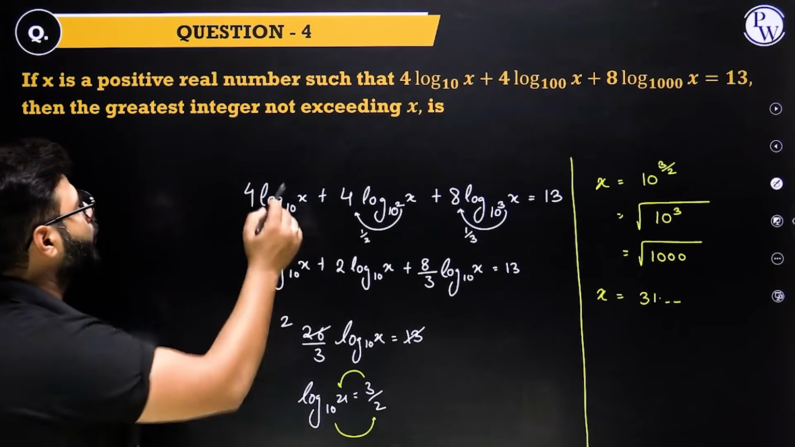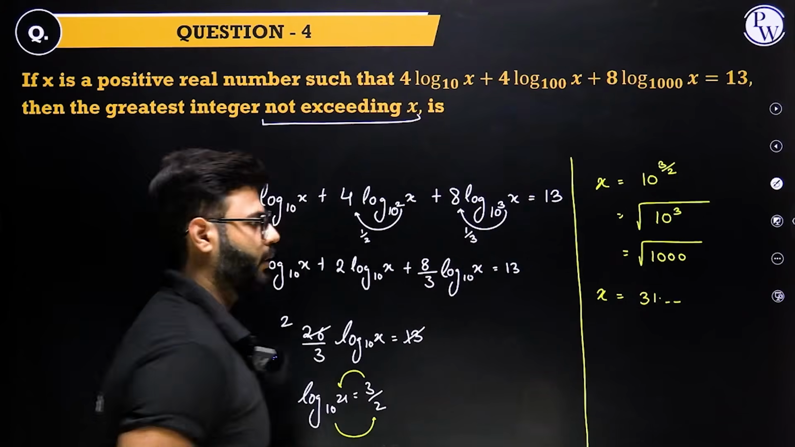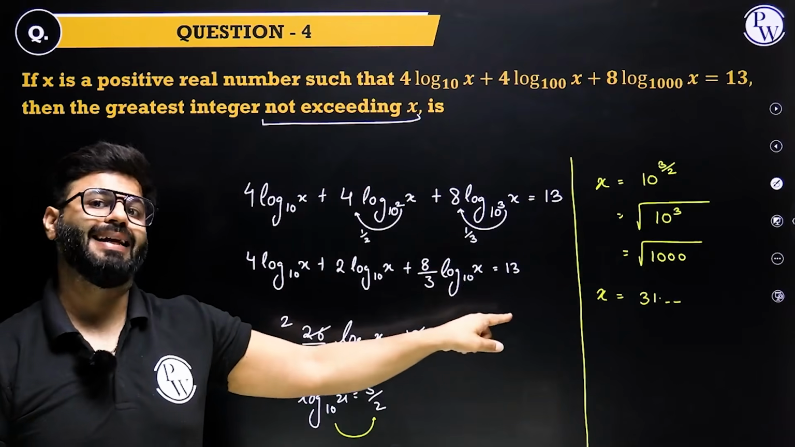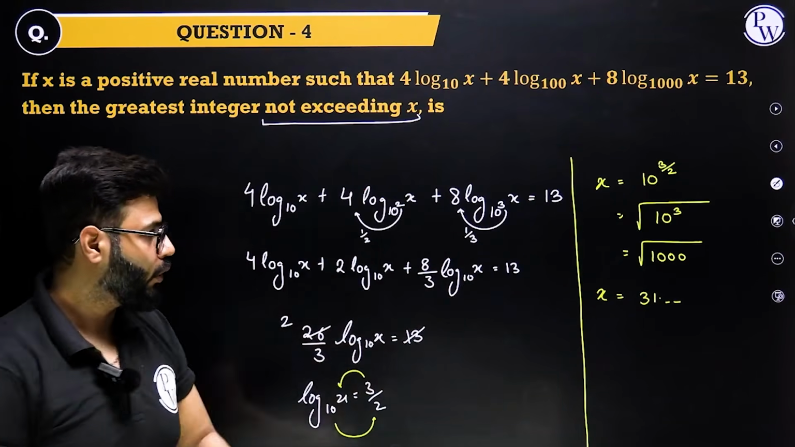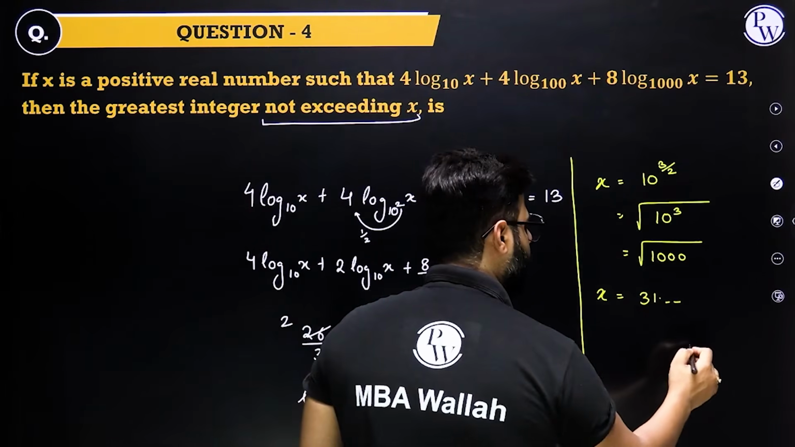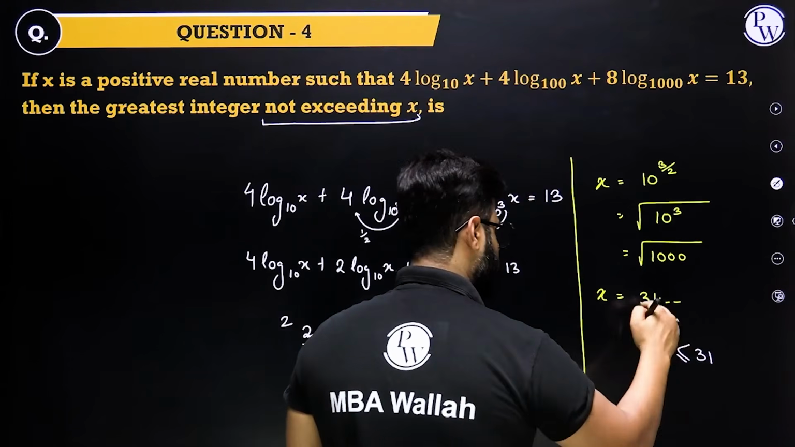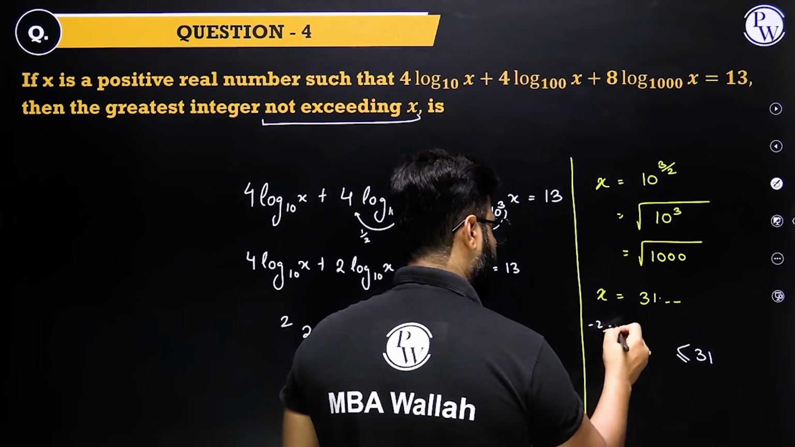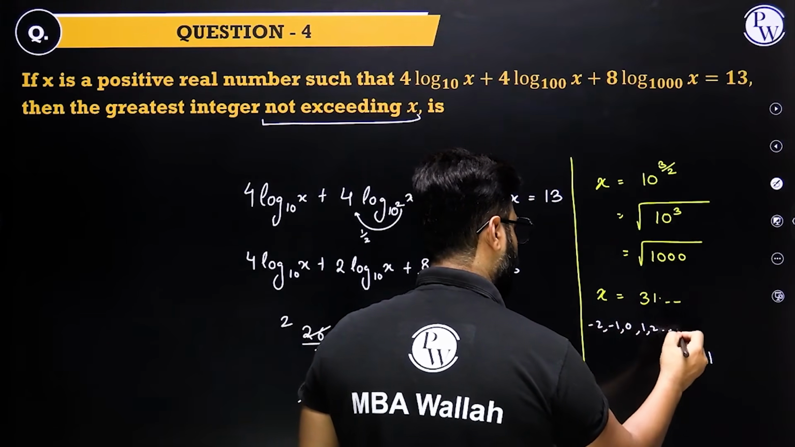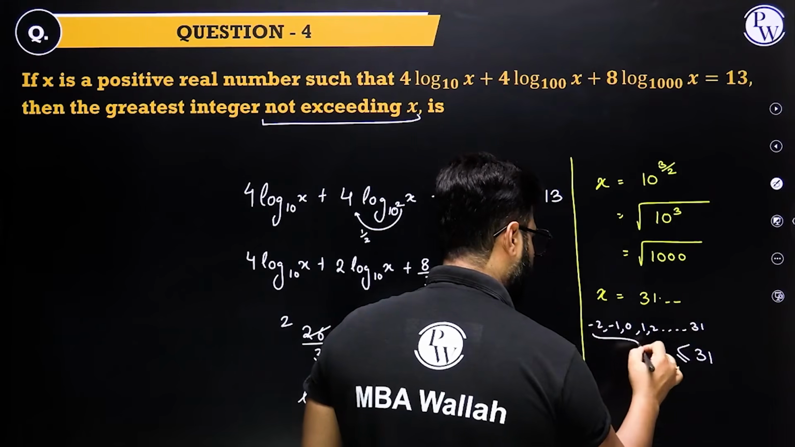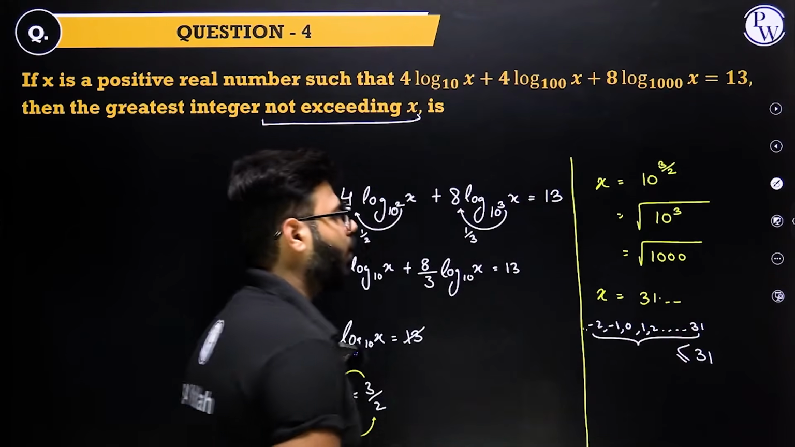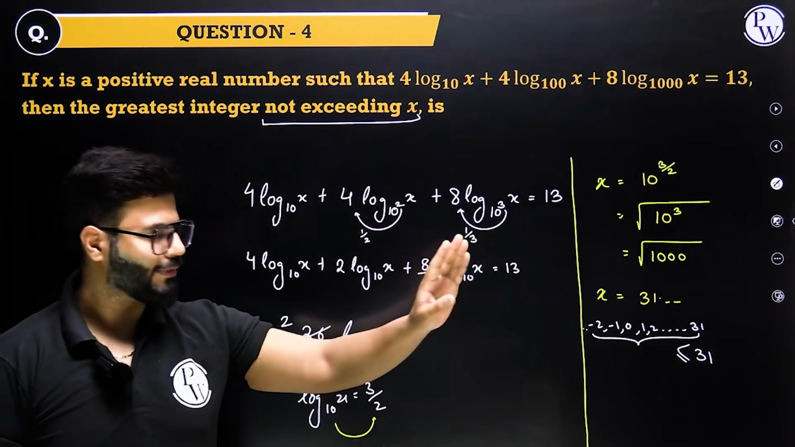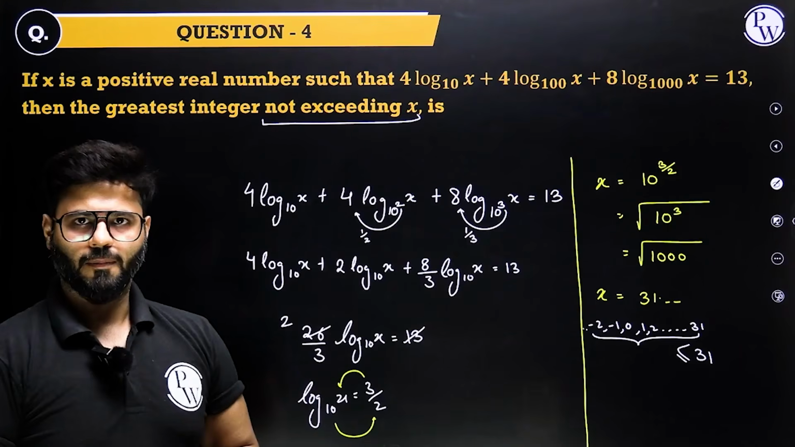Then the greatest integer not exceeding x. So we are looking for an integer that should not exceed x. So we're looking for something which is less than or equal to 31, because this is 31 point something. So all the integers, right, -2, -1, 0, 1, 2, and so on till 31, they all are not going to exceed 31 point something. So these are all the integers that satisfy.